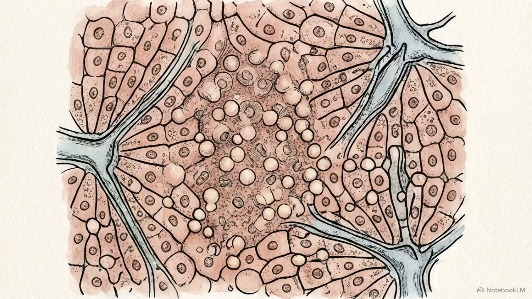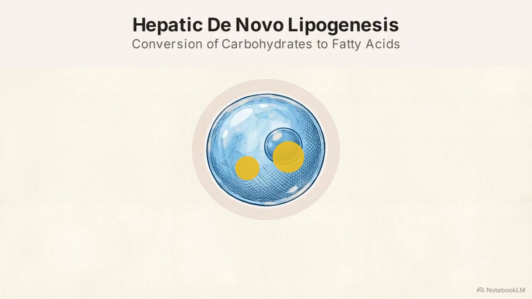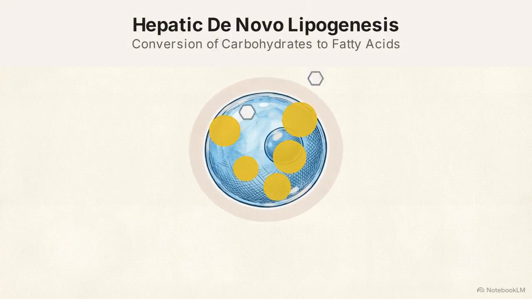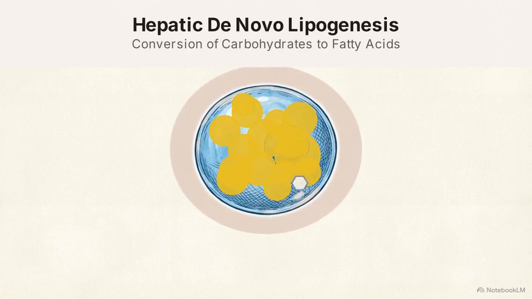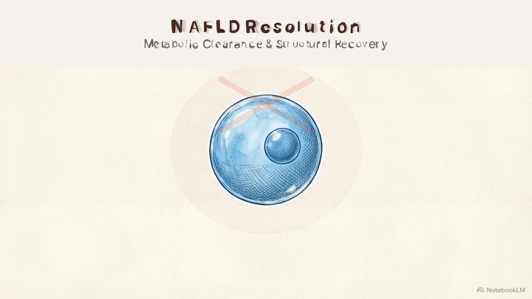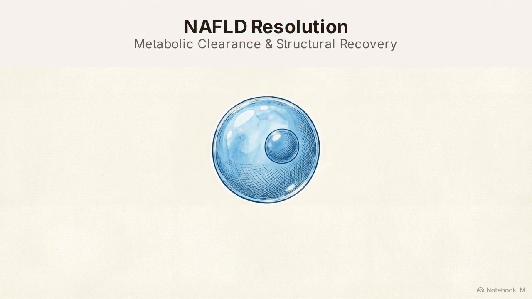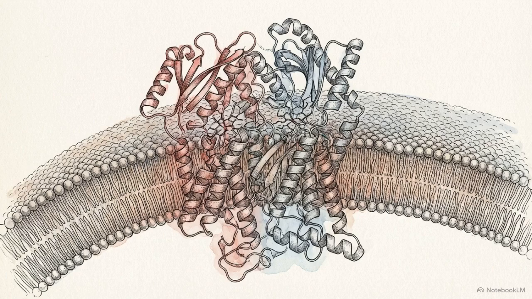Shifting our focus from the bloodstream to hepatic tissue, we look to the 2024 findings by Dynka and colleagues regarding liver pathology. The ketogenic diet actively suppresses hepatic de novo lipogenesis. De novo lipogenesis is the biological process where the liver converts excess dietary carbohydrates into stored fatty acids. Halting this process allows for the rapid clearance of intrahepatic lipid droplets, driving a fast resolution of NAFLD parameters and reducing liver stiffness. Resolving NAFLD is a strict clinical prerequisite. Clearing the liver of excess fat restores the optimal hepatic cytochromal function that is absolutely mandatory for processing and metabolizing chemotherapeutic agents.